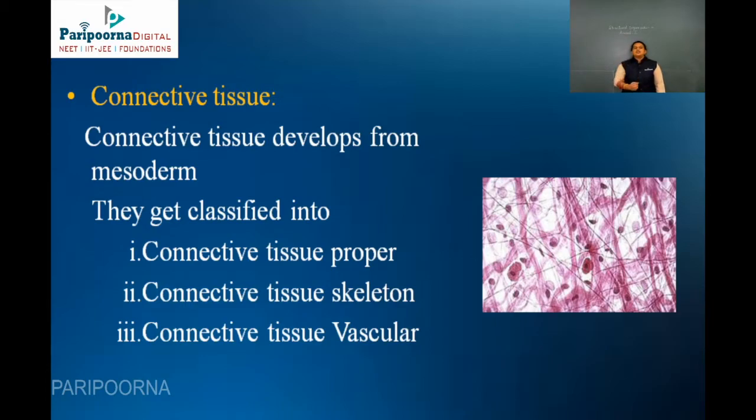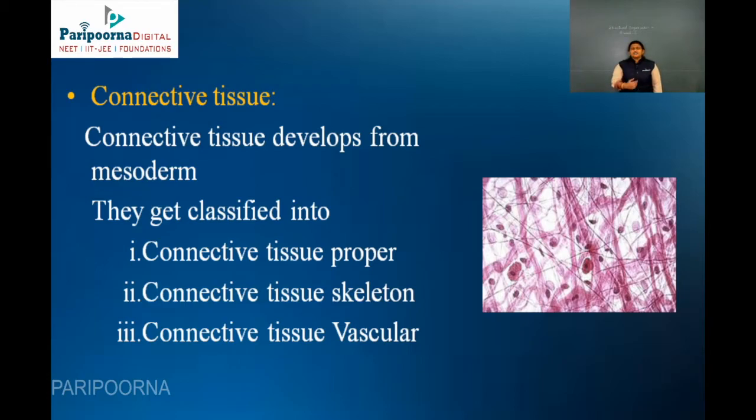So this image typically shows that the connective tissues have areolar spaces, that is, they are loosely packed. These loosely packed connective tissues are of three types: the connective tissue proper, skeleton and vascular. Under connective tissue proper, they are classified into loose and dense connective tissue. The loose connective tissues consist of fat cells, that is adipocytes, which act as shock absorbers for different organs.